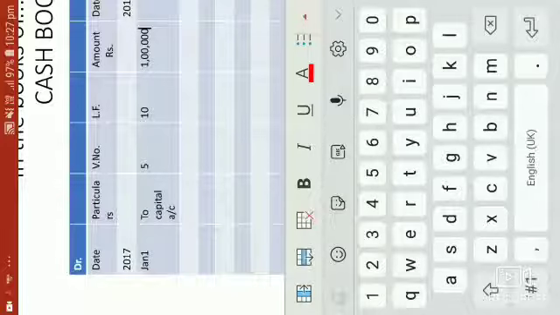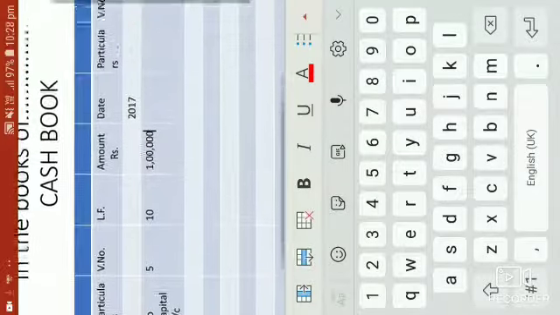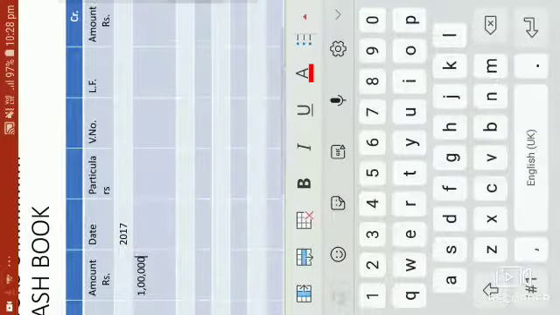Our next transaction was, she opened a bank account and deposited rupees 50,000 in the bank. That means we have deposited money in the bank, which means we paid money to the bank. So we will journalize it and post it on the credit side of the cash book.